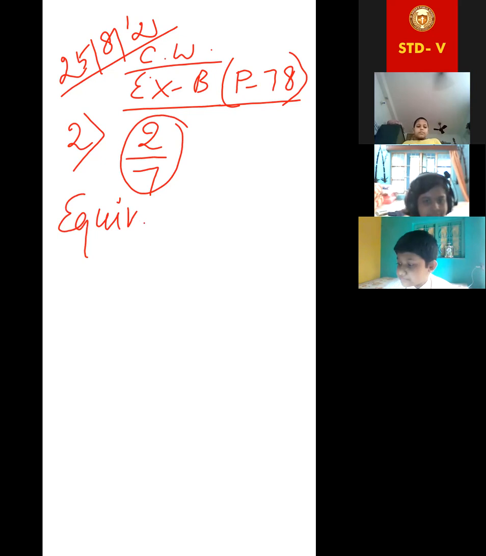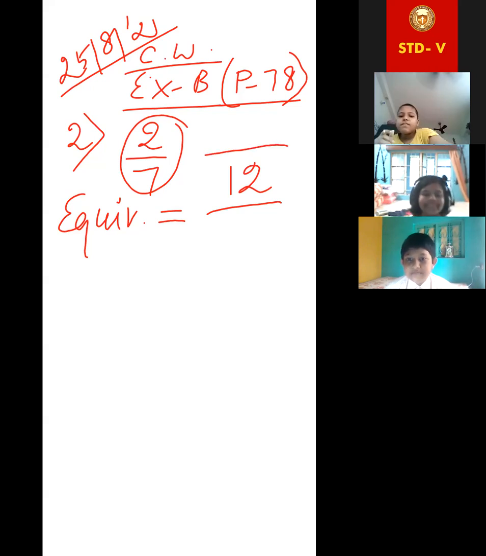Equivalent fraction will be, I am just writing this one. Look, here the numerator is given, 12. We have to find the denominator. Basically, in equivalent fraction, in the numerator portion, it is given 12. We have to find the denominator in such a way that this fraction will be equivalent.